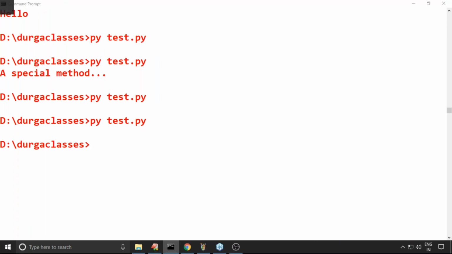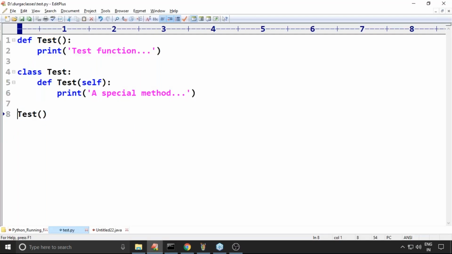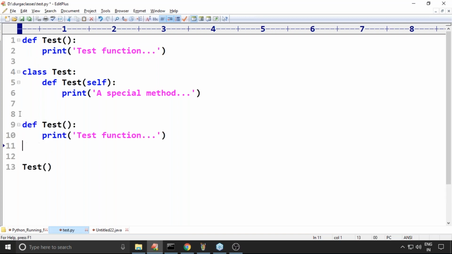Have you observed? Now have a look once. Which one is available? First, we define a class with a name. Next, with the same name, I define a function.